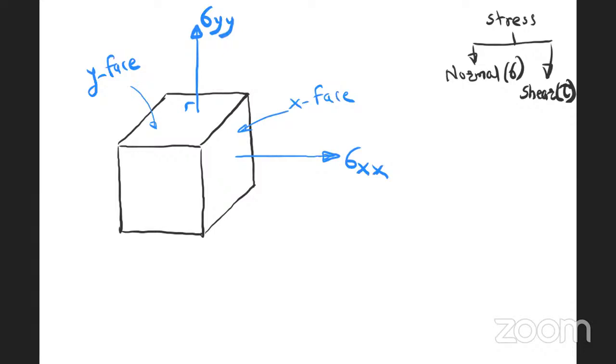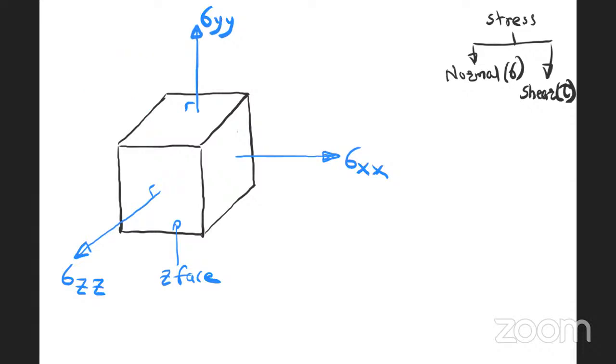Again, if I draw like this, this is perpendicular to the area, perpendicular to the face, means sigma. Now this is the z face, so it is acting on the z face, first letter for face. And in the z direction, therefore this is sigma zz. Right. Now here I have represented the normal stresses.